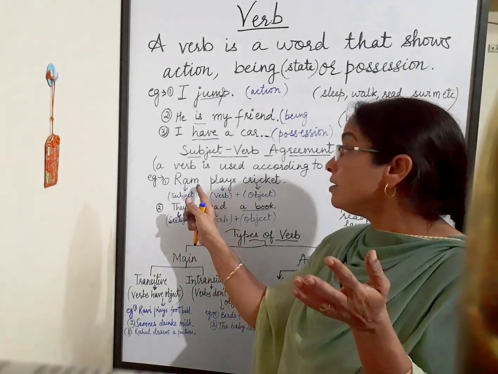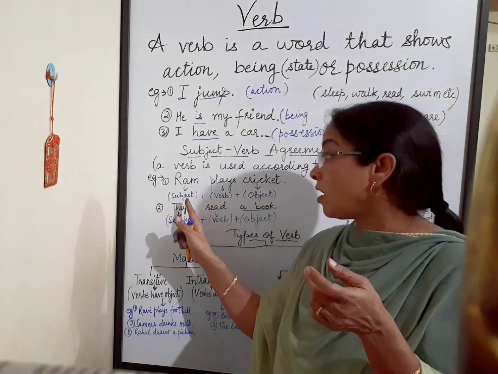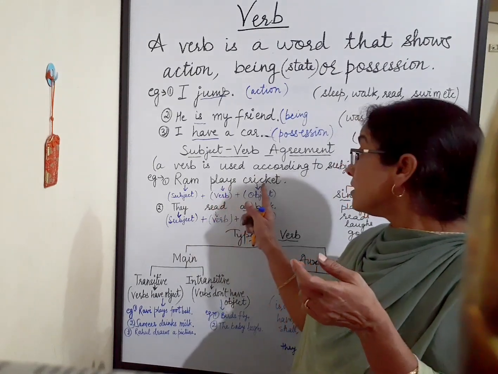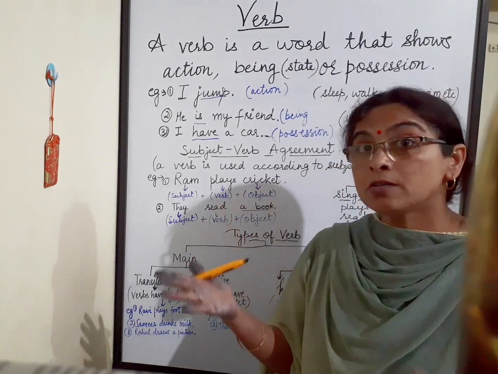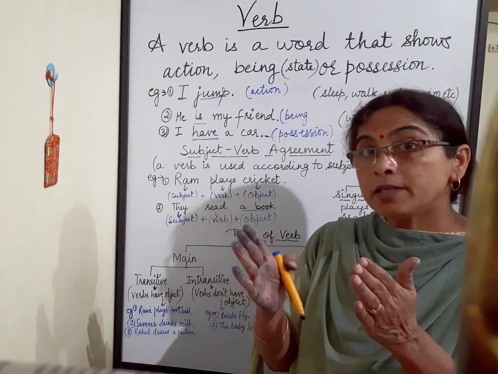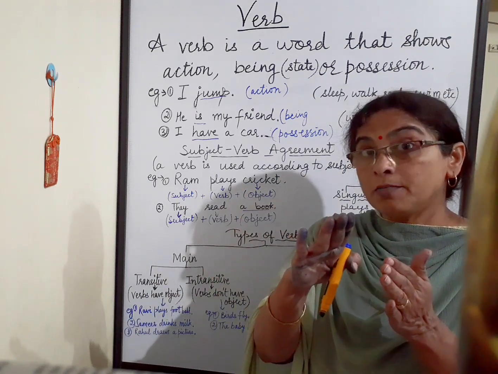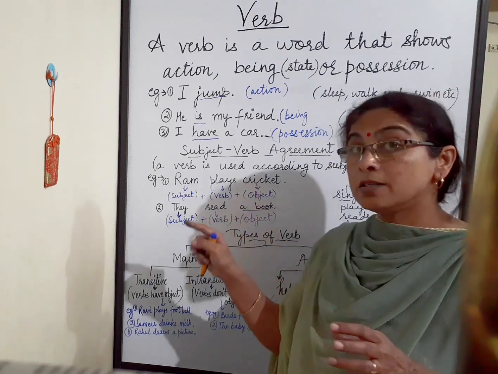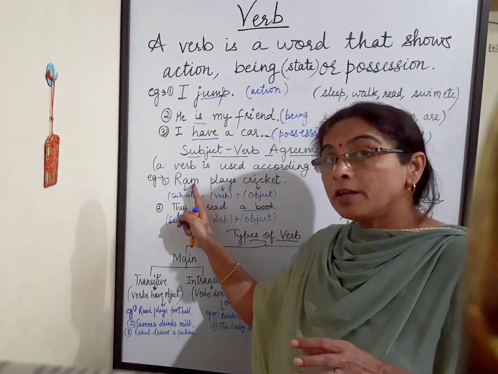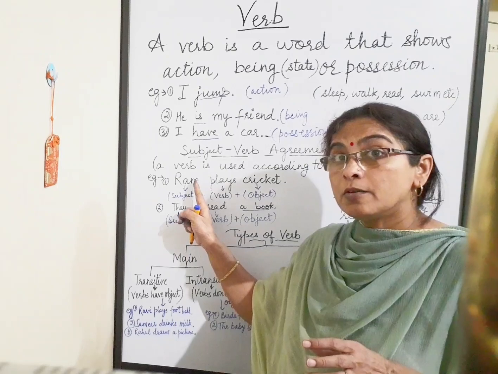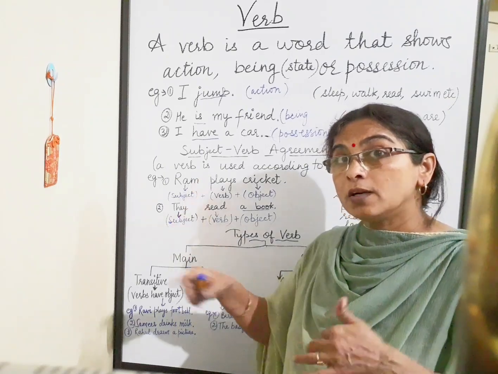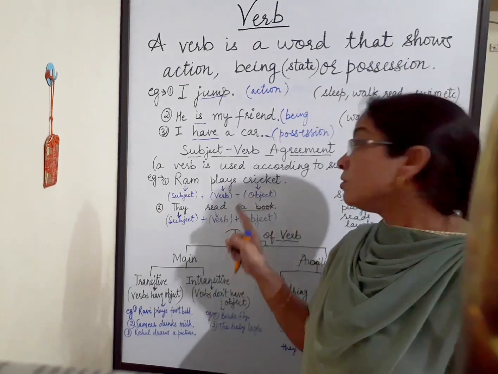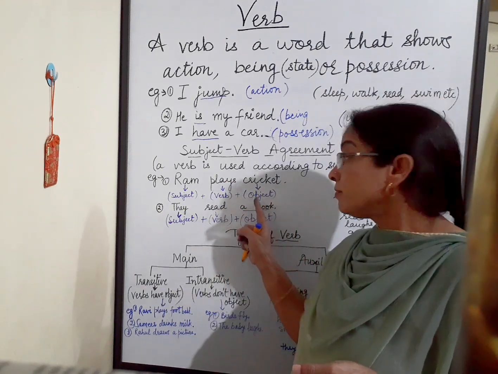We have given the name Ram. So Ram is subject and plays is verb. Cricket is object. What is object? When we speak something about the subject, that is known as object. So in this example, we are talking about Ram. So Ram is subject. And what Ram is doing? Ram plays cricket. So cricket is object.